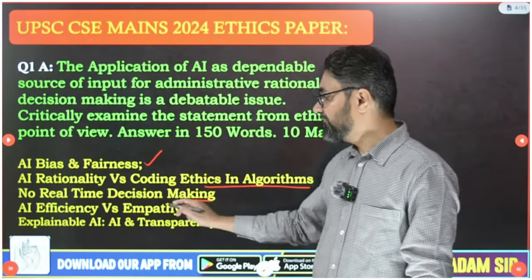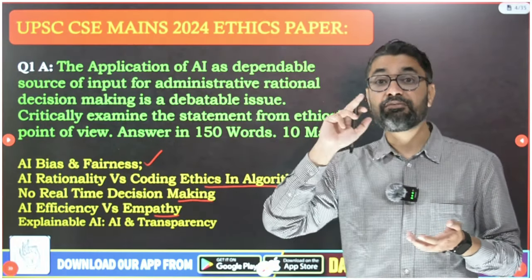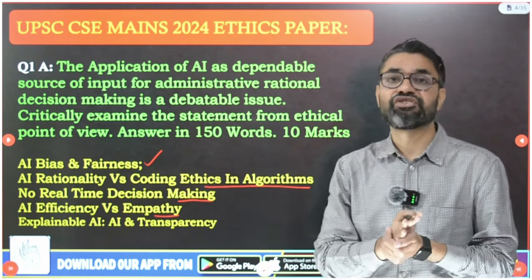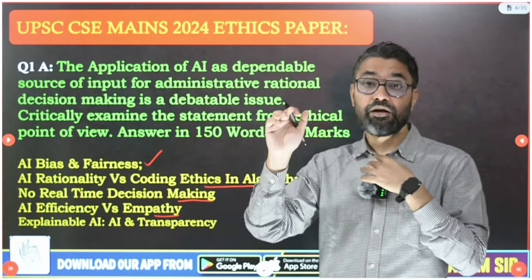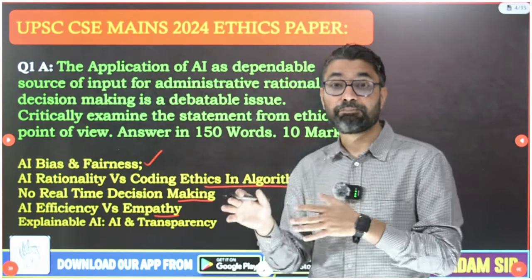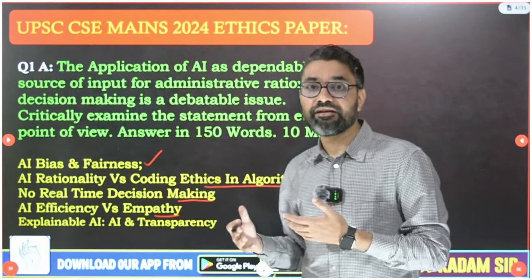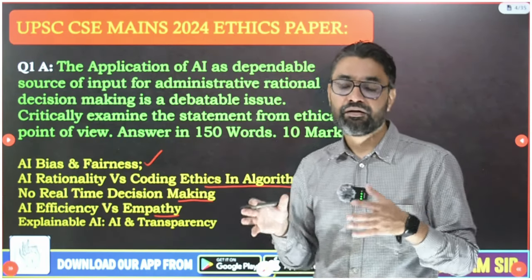And then AI efficiency versus empathy. AI will be extremely rational, and that's why AI will be extremely economical. AI decisions will be extremely economical, extremely efficient. But what is the goal in governance? Achieving efficiency, or achieving the welfare of the public, being compassionate towards the weaker section, etc.? Empathetic governance is a core of a welfare bureaucracy, welfare governance.